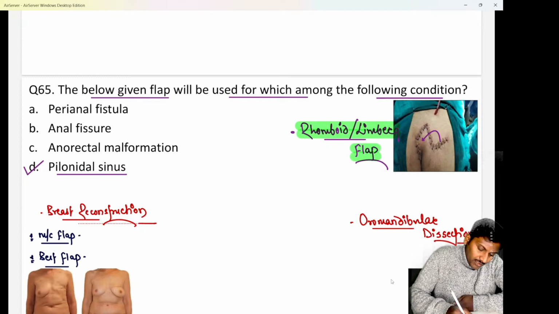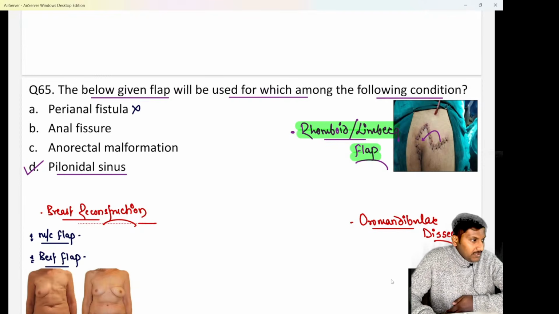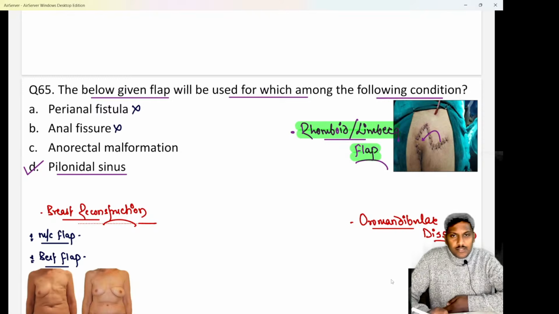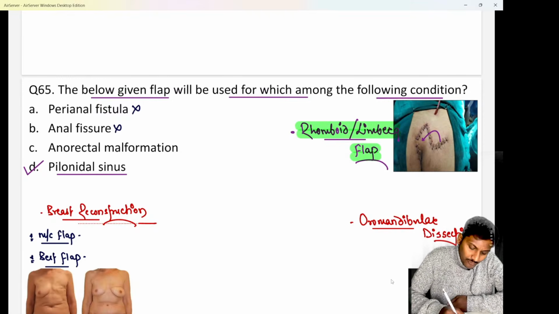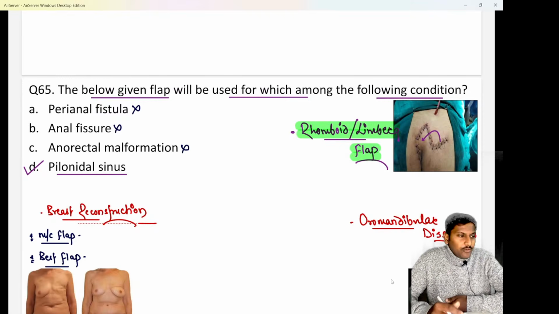Okay. For perianal fistulas we do not use flaps, basically we go for a fistulectomy or a fistulotomy surgery. For anal fissure we basically go for a sphincterotomy surgery, not any flap. For anorectal malformations we commonly do an anorectoplasty.